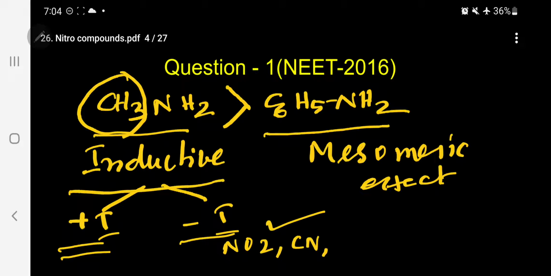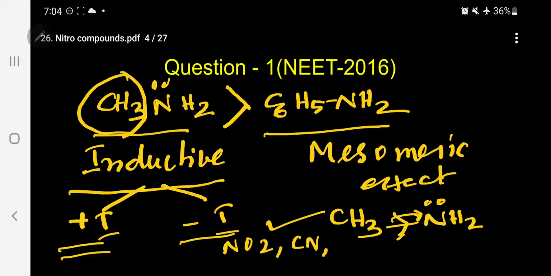So in the case of the inductive effect, let me explain. Generally, the electron releasing group, that is the plus I group, will increase the electron density around nitrogen. The reason is, kindly follow, this is NH2, a lone pair is there. The bond pair here, because of the releasing character, the bond electrons also move towards nitrogen. So the density around nitrogen increases. So basicity increases in the case of aliphatic compounds due to the plus I effect.